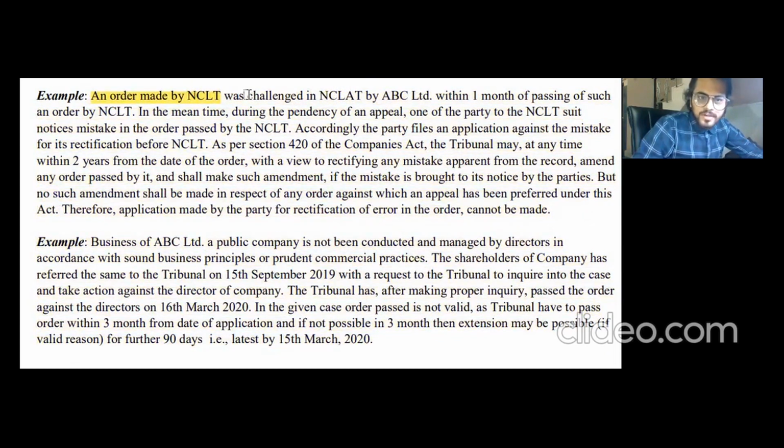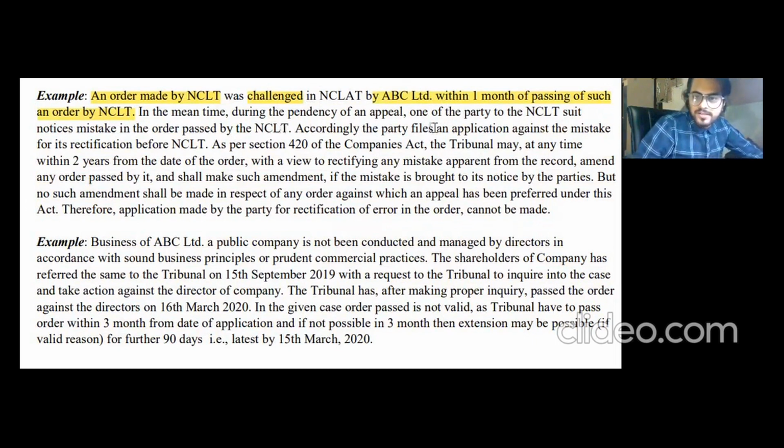An order made by NCLT was challenged in NCLAT by ABC Limited within 1 month of the passing of such an order by NCLT. In the meantime, during the pendency of an appeal, one of the parties to the NCLT suit notices a mistake in the order passed by the NCLT. So it basically says that if the mistake is apparent on record, then within 2 years the same can be revised by NCLT itself. All right.